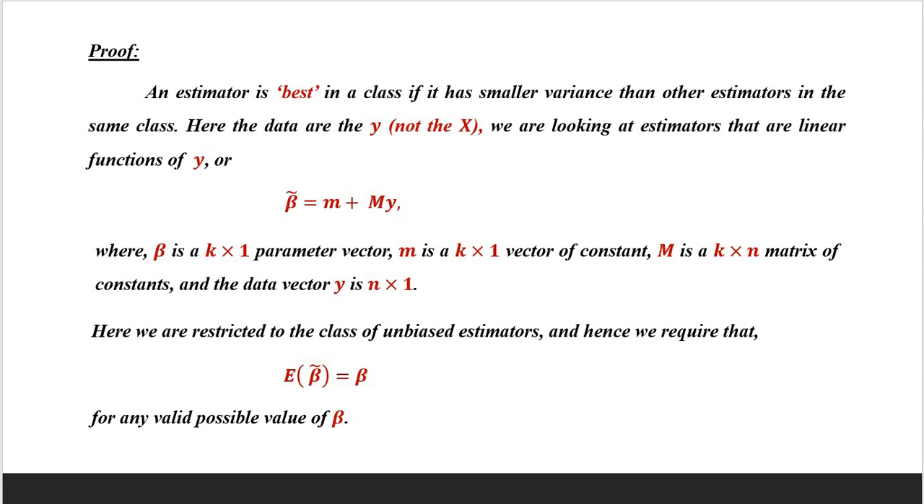We are looking at estimators that are linear functions of y, or beta curl equals small m plus capital M y, where beta is a k by 1 parameter vector, small m is a k by 1 vector of constants, capital M is a k by n matrix of constants, and the data vector y is n by 1. Here we are restricted to the class of unbiased estimators, and hence we require that expectation of beta curl equals beta for any possible value of beta.